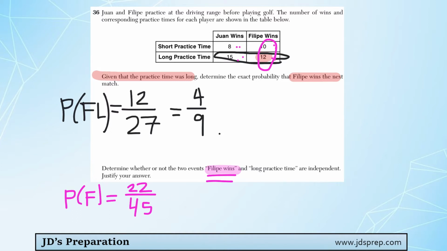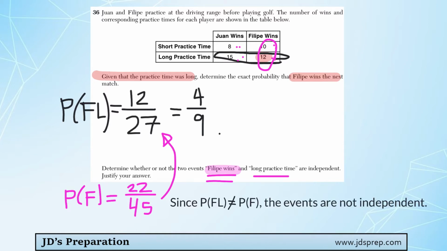So because that is not the same as the probability of Felipe winning long practice time, we can conclude that the events are not independent. And by the way, it also makes sense that these two events are dependent, because whether or not Felipe wins does depend on whether or not they're doing long practice time. He doesn't win an equal amount of times between short and long practice. So that's kind of a bit of a giveaway as well.